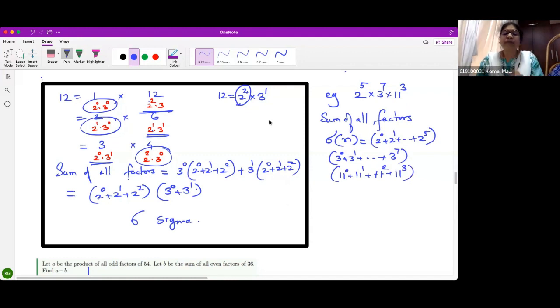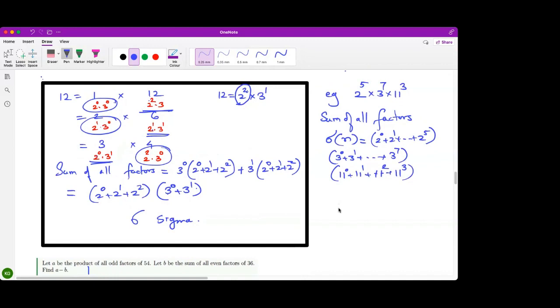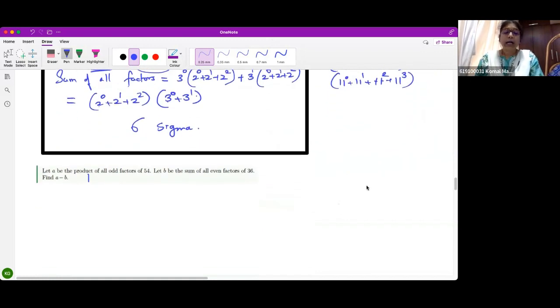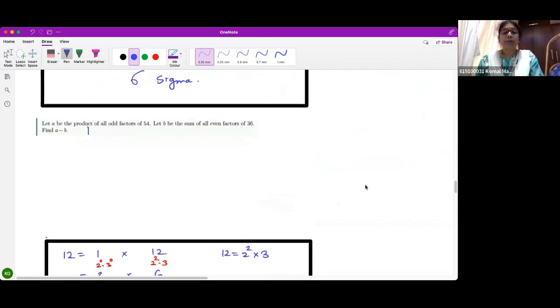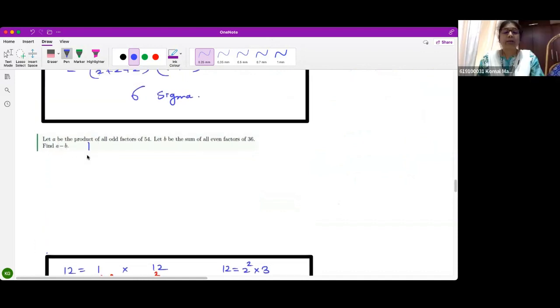Is this clear to everybody? What is the sum of the factors? Any doubt, anybody? It is basically 2 to the power 0 till the highest power. For every prime, it starts from the 0th power to the highest power. Is that clear? Followed? Ma'am, this is just merely calculation. Is it okay if I skip this? You can do it for homework.